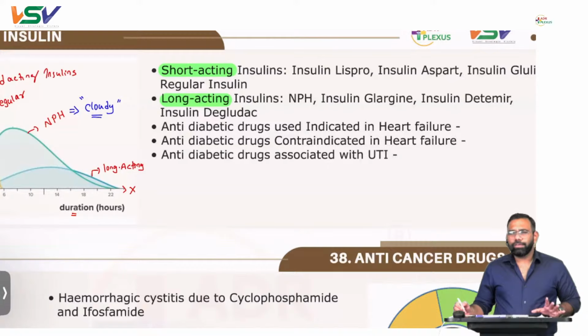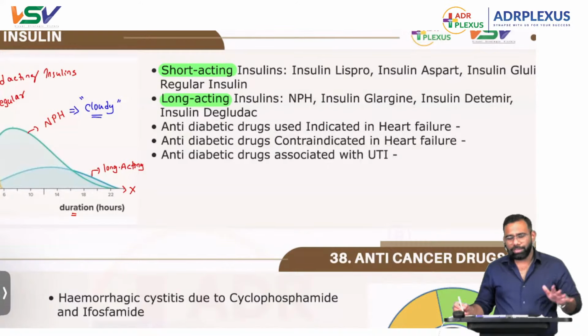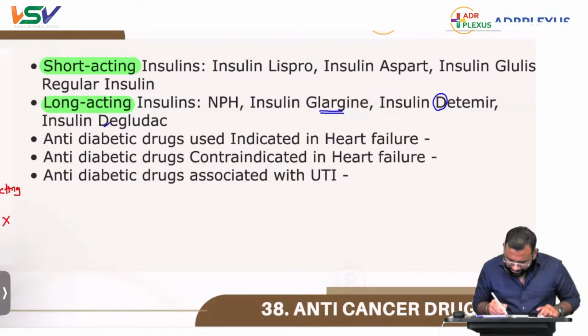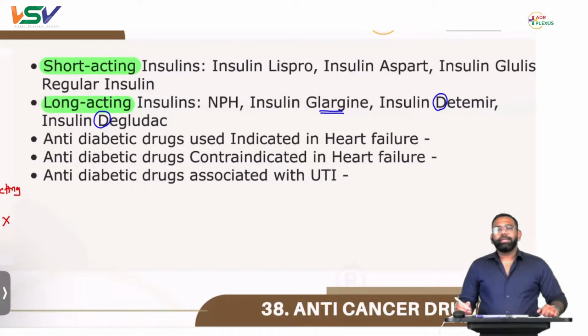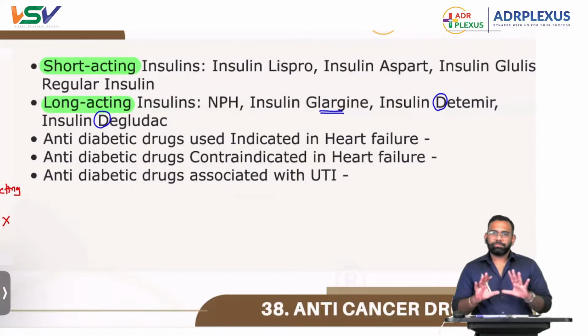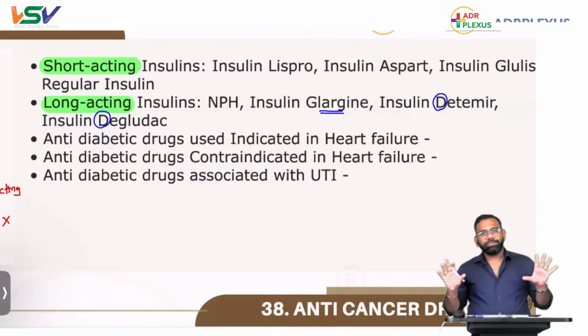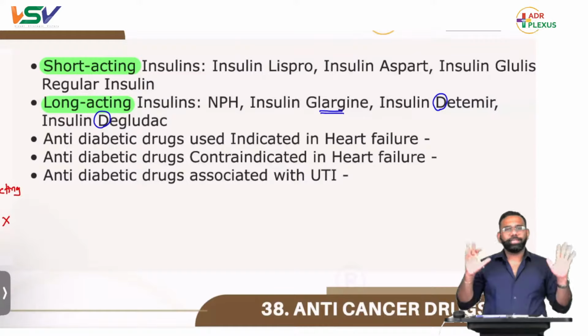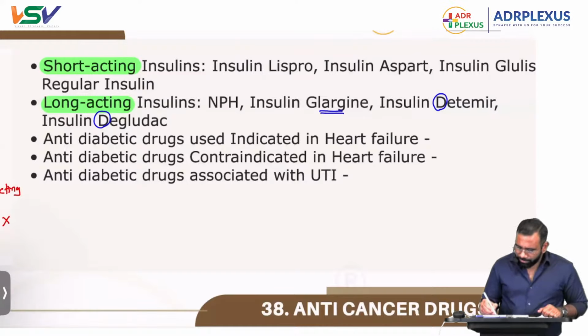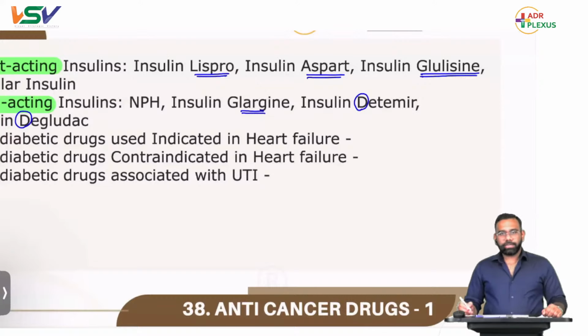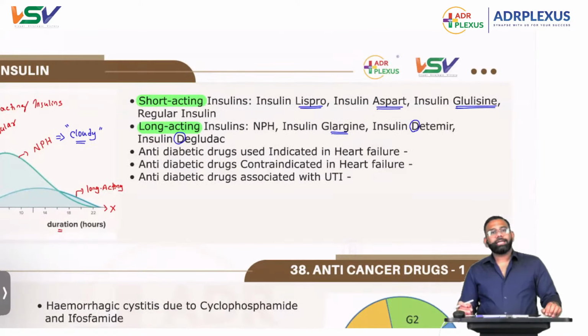Long acting insulins are very easy to remember. They all start with insulin and have "large" in the name, like glargine, or start with a D. If the name contains "large", go for long acting. If there is no "large", check whether it is starting with a D. If it is starting with a D, then also it is long acting. If not, it will be short acting. So what are the short acting insulins? Lispro, Aspart, and Glulisine. These are the short acting insulins. So, clear: short acting and long acting.